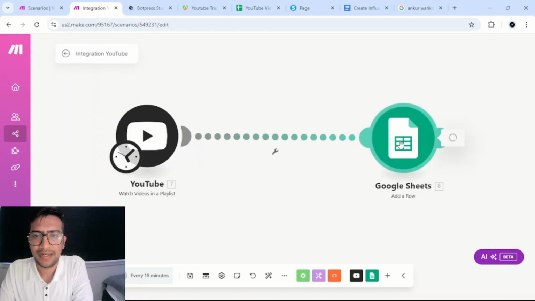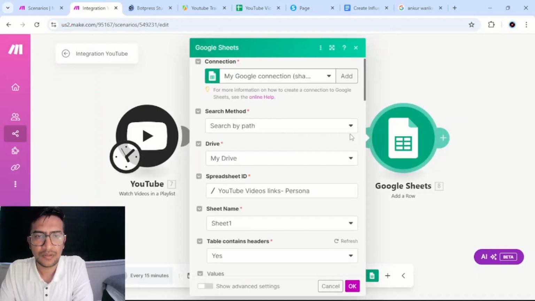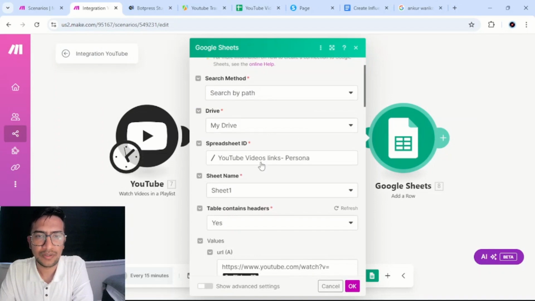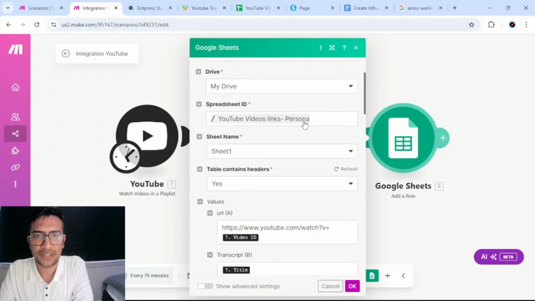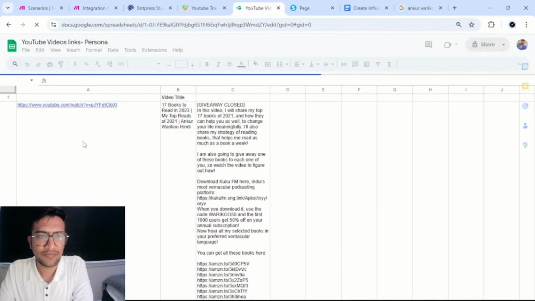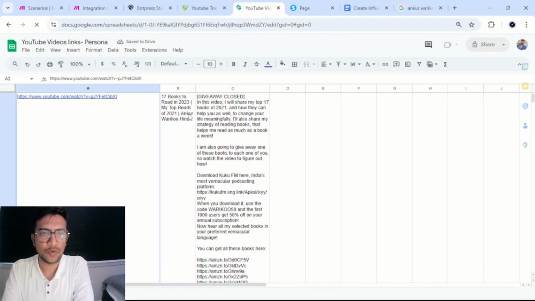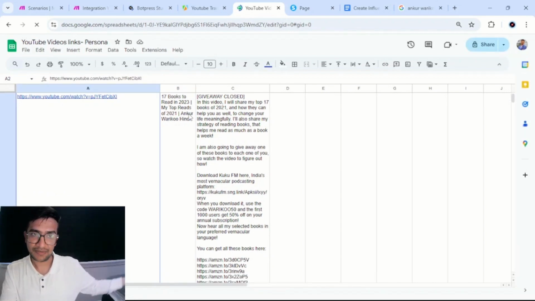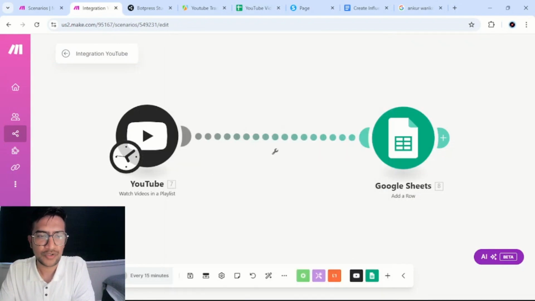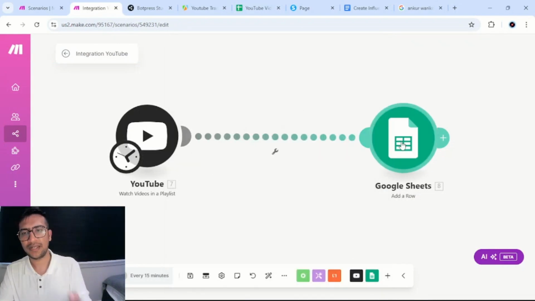Once you click on run, in Google Sheet, you would want to add a row. So you use the module add a row. In my drive, you see the spreadsheet. You can select this, YouTube video links persona. This is the one. I've already linked this in Make, and I did this. So you can see this was the output. You get what I got from the scraping of YouTube data. You get the YouTube link, title, and description, right? So you run this once, you get all your 49 videos in Google Sheet.